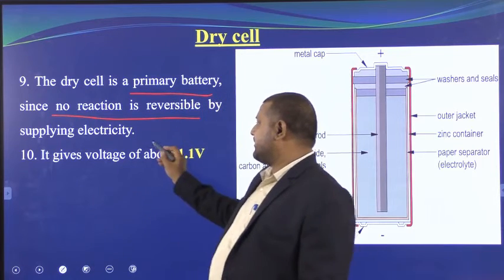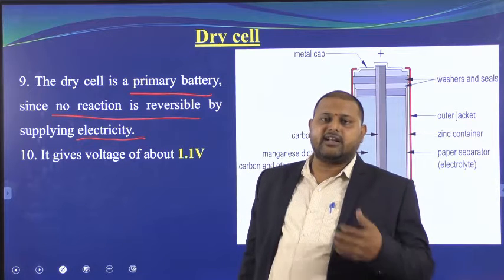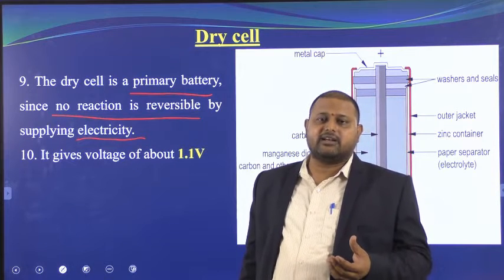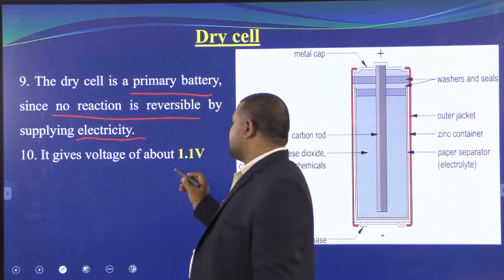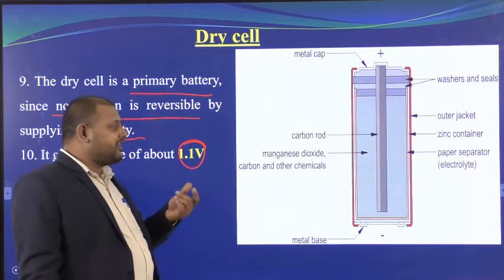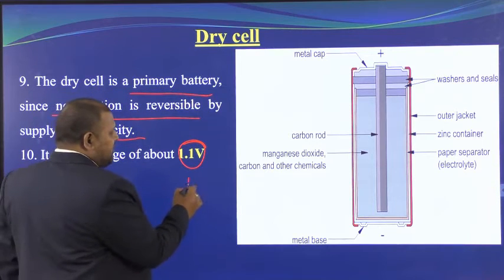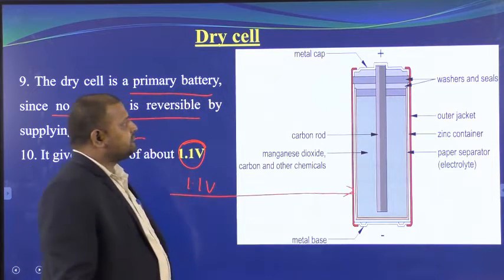Current means electricity, right? So by supplying electricity, you can't reverse the reaction. Even I tried to reverse the reaction while I was a kid, but nothing happened, it just burnt. So what is the output of this? How much current are you going to get? It will be very clearly written. How much is it? 1.1 volt for the battery.